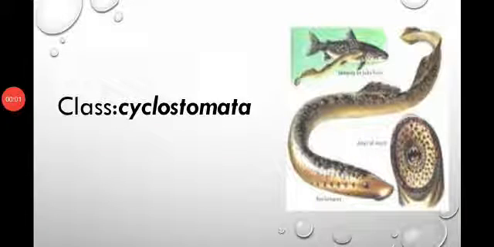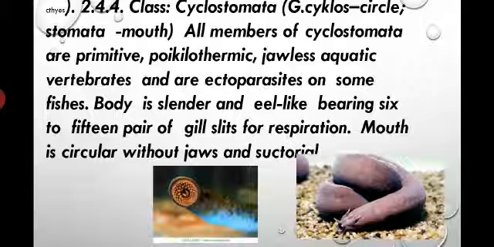Good morning. We are going to discuss the topic class Cyclostomata. Cyclo means circle, stomata means mouth. The circle mouth of the fishes, that is lamprey and hagfishes. This group of organisms we will discuss now. Cyclo means circle and stomata means mouth. So circle mouth is present in such living organisms, which are termed lamprey and hagfish.